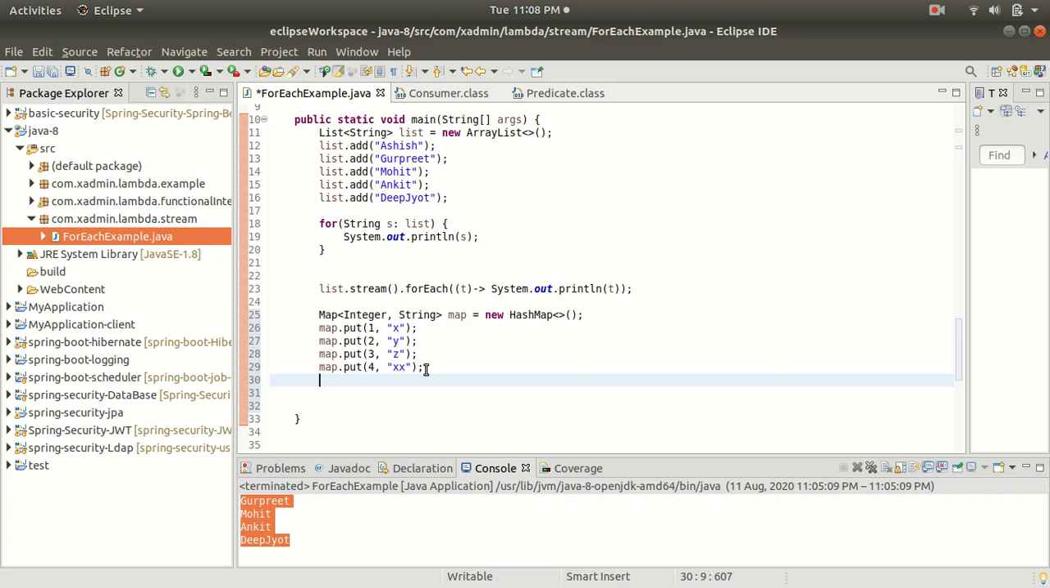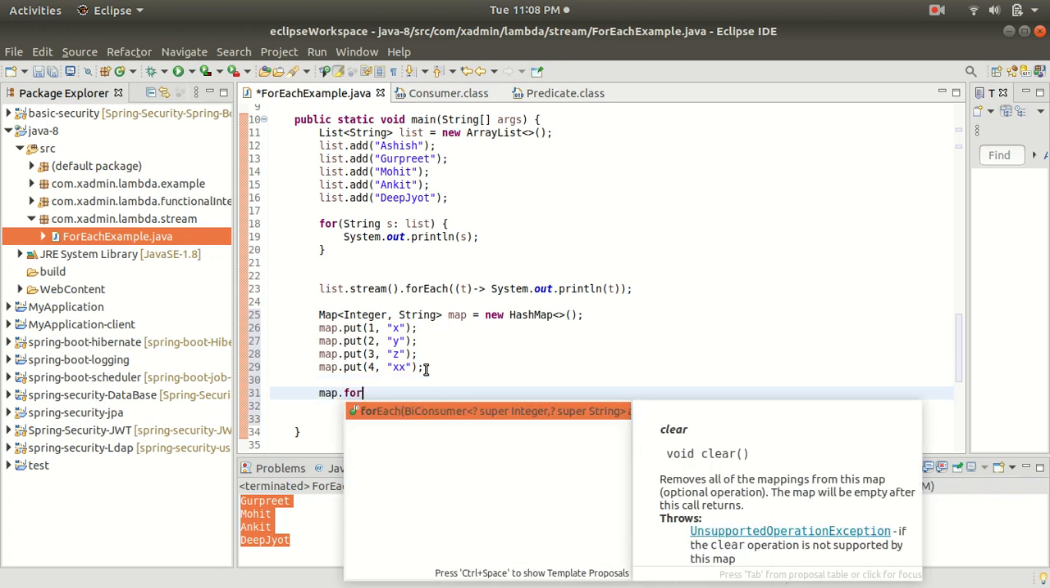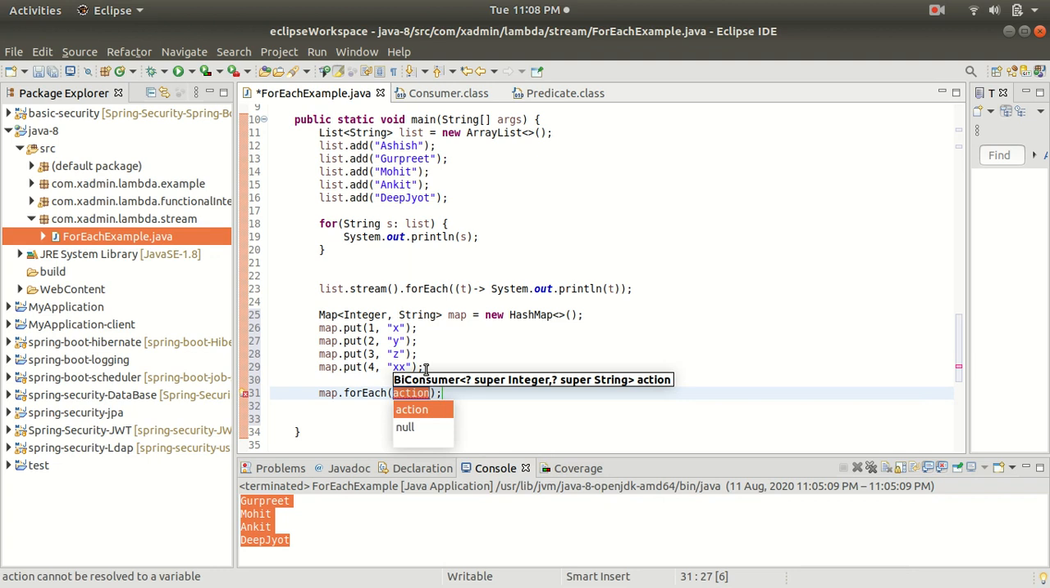There are two ways to do so. We can directly use the forEach method, so let me show you. Map dot forEach, and you can see that it takes a Consumer. In the map we have a key and a value, so let me write key, value as the parameters of the lambda expression, and then we have to put the body.